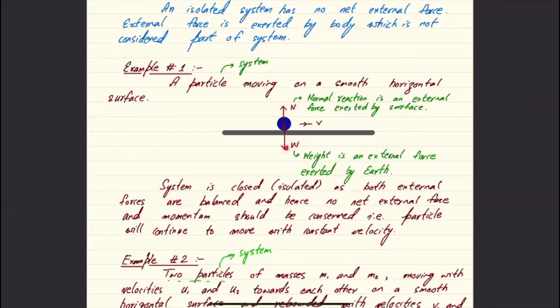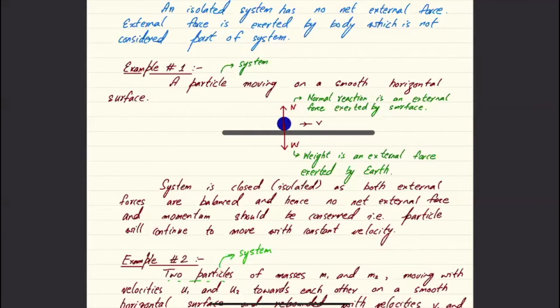Just like that, gravitational force is exerted on this particle by Earth. So Earth is also not considered part of the system, and the force exerted by Earth is also an external force. Despite the fact that I have two external forces acting over here, I would still say that it is an isolated system. The reason being that these two forces are equal and opposite.